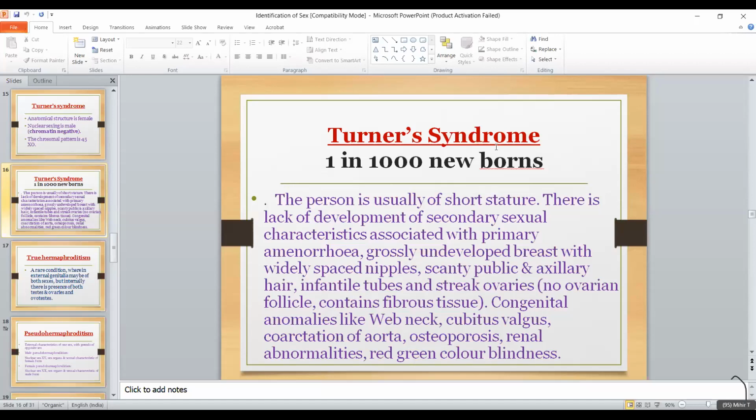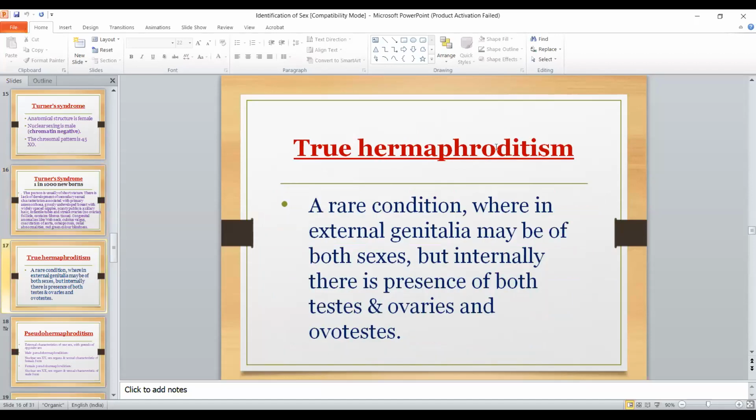Congenital anomalies like web neck, cubitus valgus, coarctation of aorta, osteoporosis, renal abnormalities, and red-green color blindness are present in Turner syndrome. So these two things are very important. Many times a short note has come on this. Then true hermaphroditism, a rare condition wherein external genitalia may be of both sexes, but internally there is presence of both testes and ovaries.